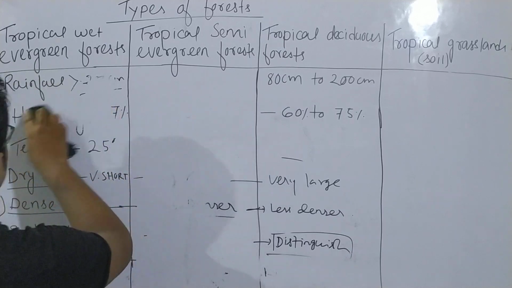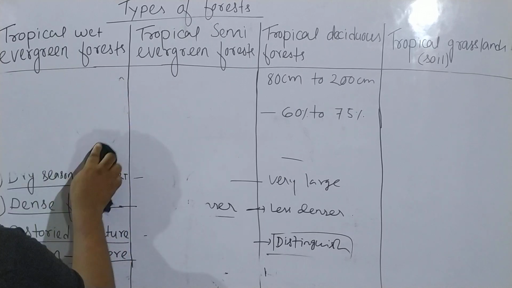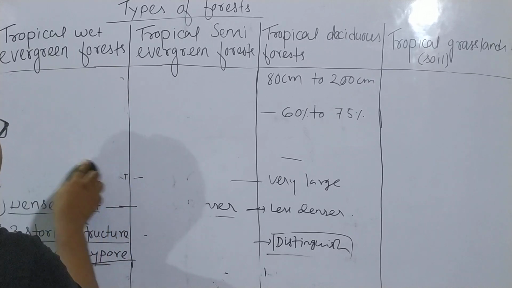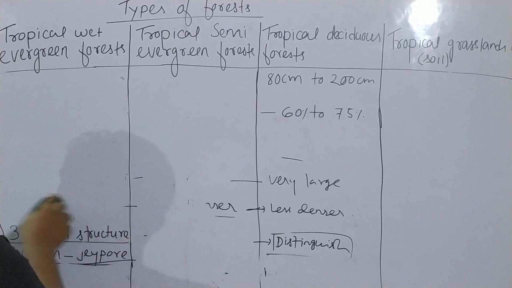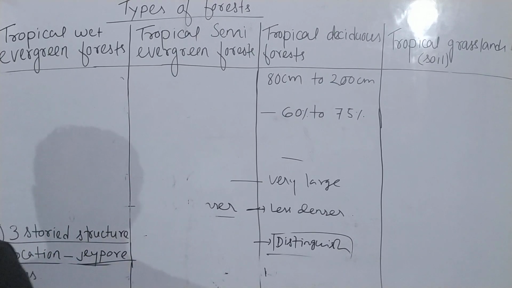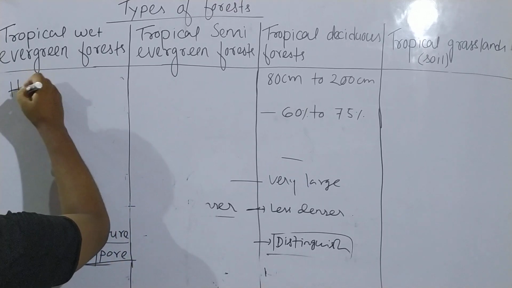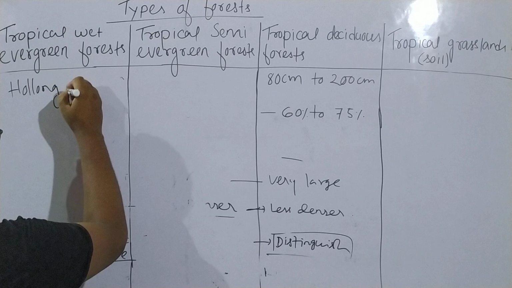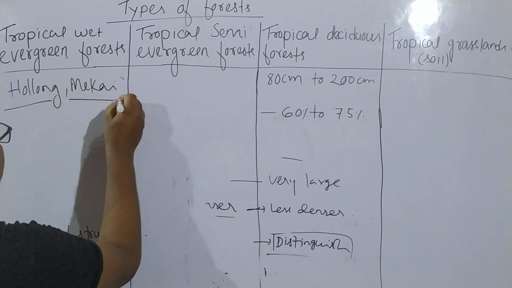Now, what are the trees we found? Okay, there are some trees that we found in tropical wet evergreen forest. Can you say what the trees are? What is the state tree of Assam? It's holong. Holong and makai. The state tree of Assam is holong, and also one type of tree, makai.